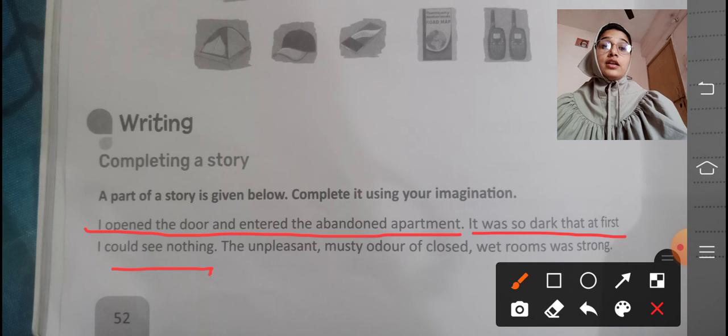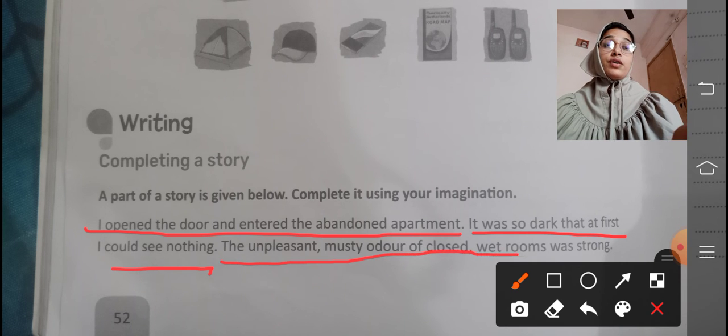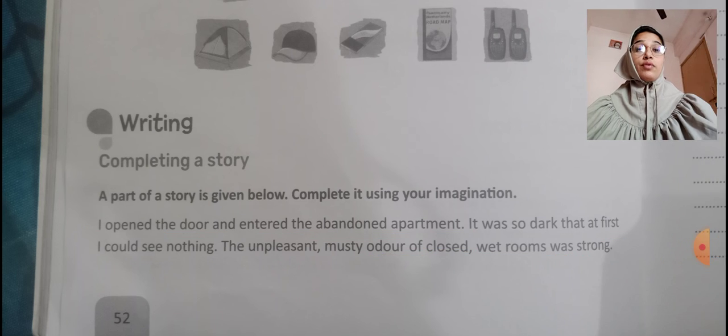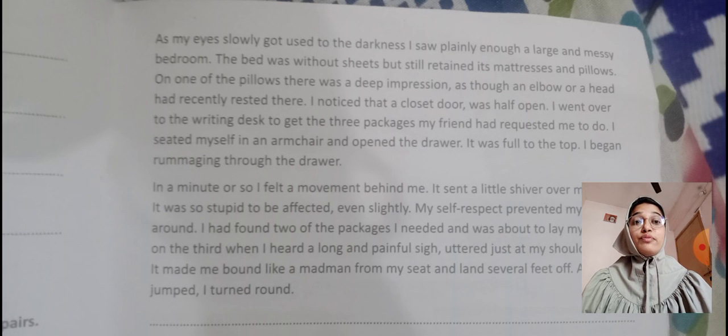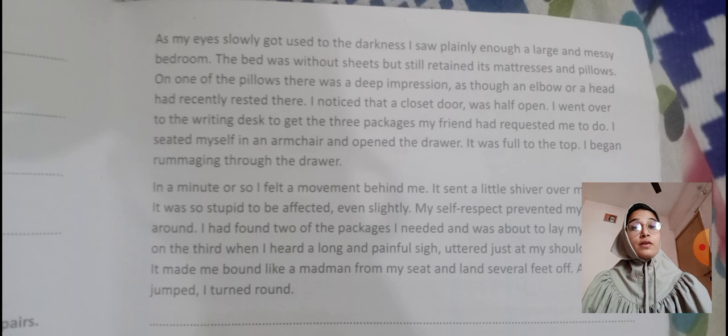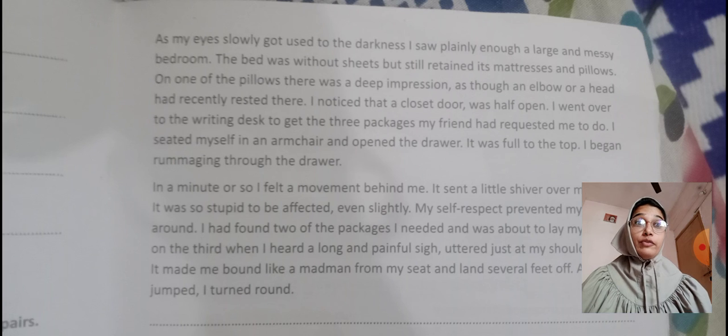Okay, it was so dark. Then the unpleasant, musty odor of closed, wet rooms was strong. As my eyes slowly got used to the darkness, I saw plainly enough a large and messy bedroom. The bed was without sheets but still retained its mattresses and pillows. On one of the pillows there was a deep impression as though an elbow or a head had recently rested here. When you sleep on a pillow, you can see the impression as if somebody had slept there. There was that kind of impression on it.